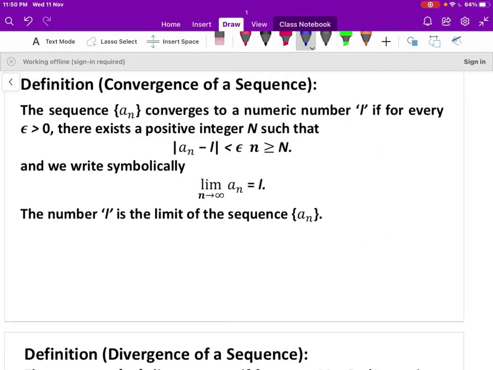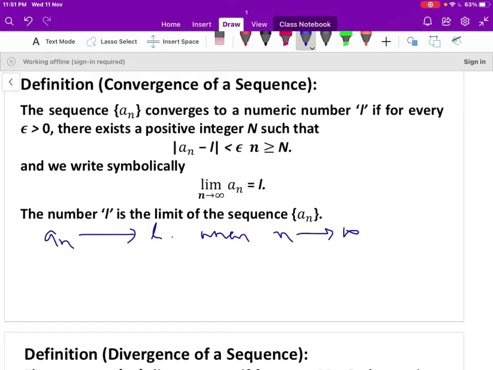Now we'll move to the definition of convergence of a sequence. The sequence a_n is said to be a convergent sequence if the sequence a_n approaches a finite value L when n tends to infinity. When n is large, a_n should approach the finite value.